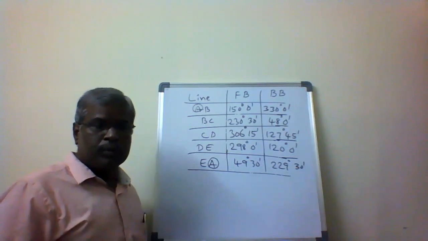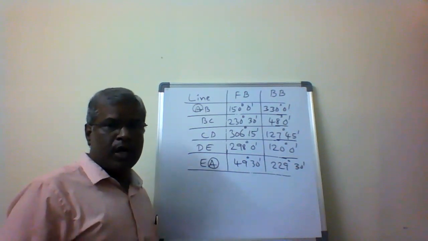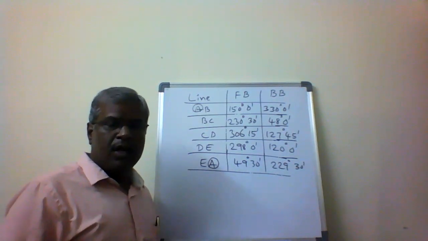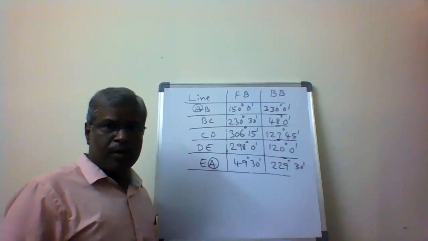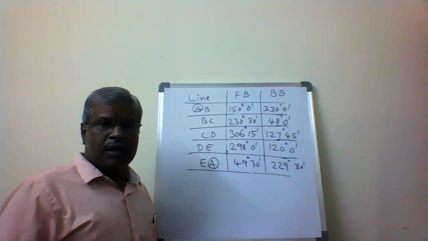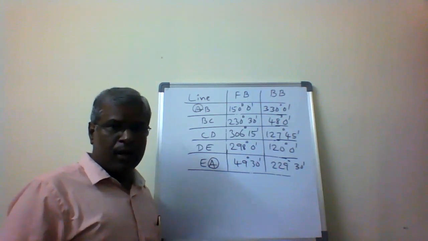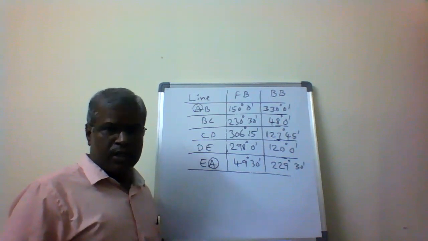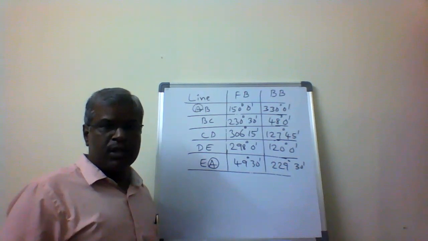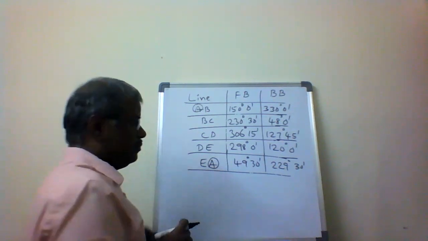So this is the problem. Given a closed traverse AB, BC, CD, DE, and EA, the forward bearing and backward bearing of AB, BC, CD, DE, EA are given. We have to check whether the traverse is affected by local attraction or not, and we check it by using the interior angles method.